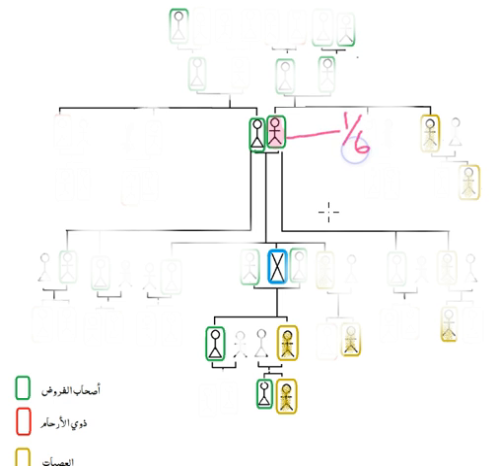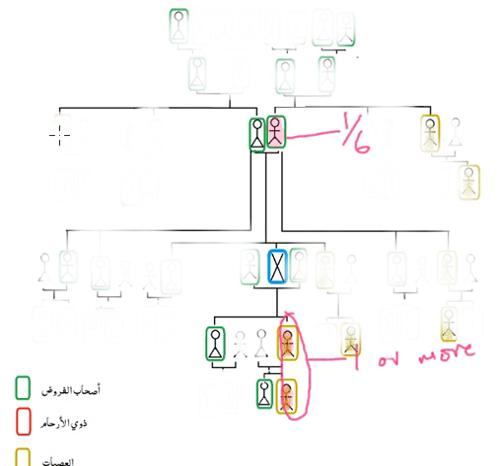He receives 1/6 if a son or a grandson exist. So son here or grandson over here. If these two exist, so let me just highlight them slightly, here and here, then the father will receive 1/6. So whether it's one of them or more, as long as the son or the grandson exist, then the father will only receive 1/6. Even if there are daughters involved, this doesn't really affect the distribution.